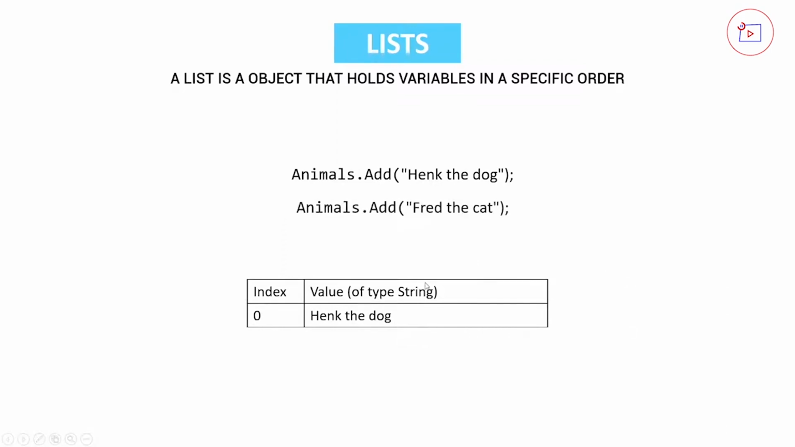If we then call another time, and this time Fred the cat, then Fred the cat will be registered at the next index, which will be 1. So let's go to our code and let's start implementing this list.